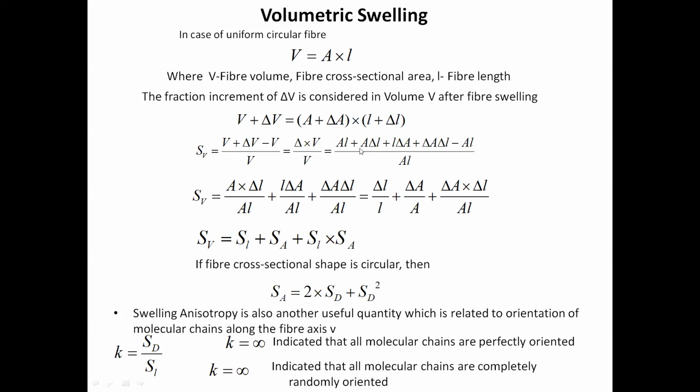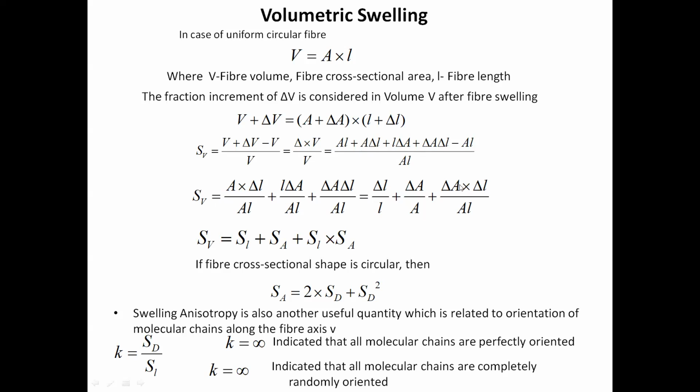Now these three terms will be left: A delta L divided by AL, L delta A divided by AL, delta A delta L divided by AL. Now this A and A will cancel out, and here L and L will cancel out. What will come? Delta L upon L, delta A upon A, plus delta A delta L upon AL.